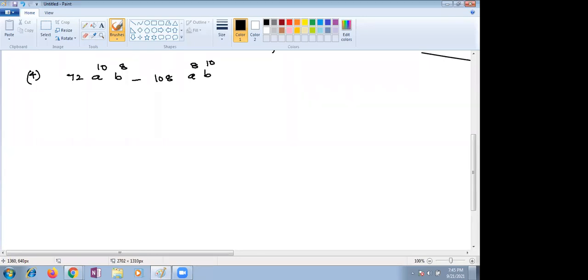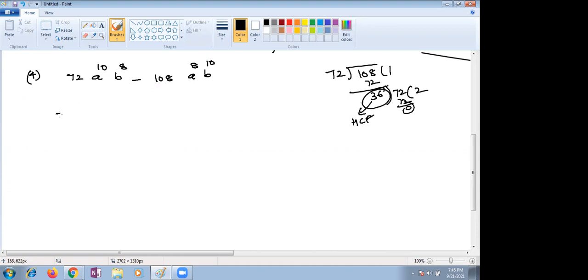Or else, if you don't know like that, you can just go with the HCF also, children. If you find the HCF of those two numbers, 72 ones are 72, 36 twos are 72. So the HCF of these two is 36.